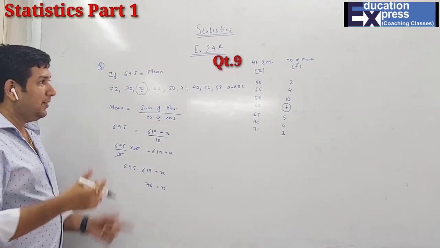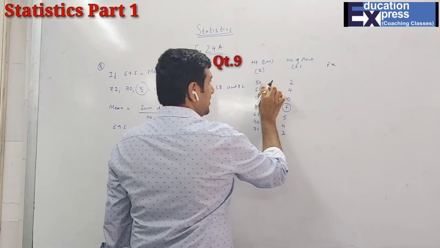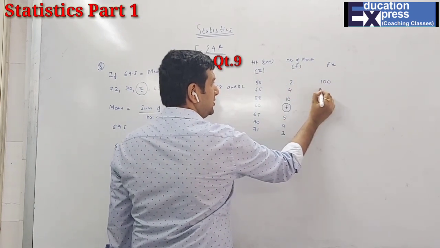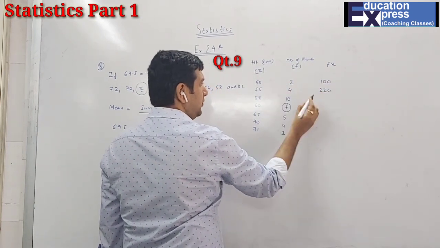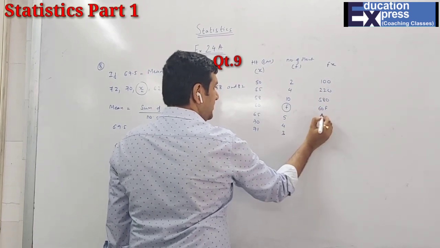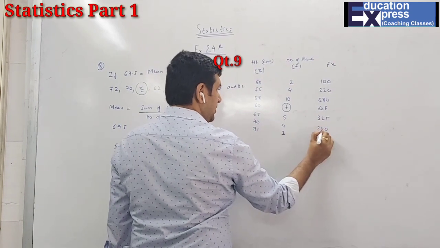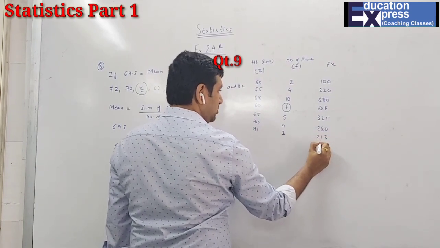So now the method will remain the same. You have to first again find your fx. Here 50 2s are 100, 55 4s are 220, 58 10s are 580, 60 into f is 60f, 65 5s is 325, 70 4s is 280, and then the last is 213.